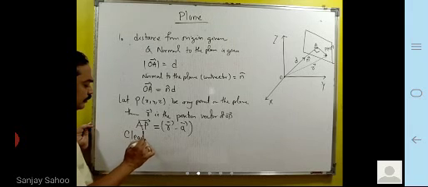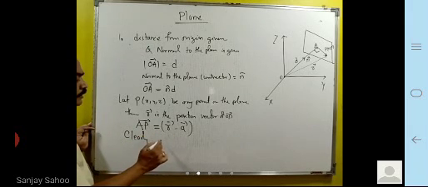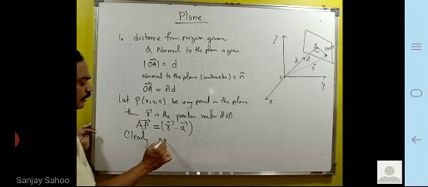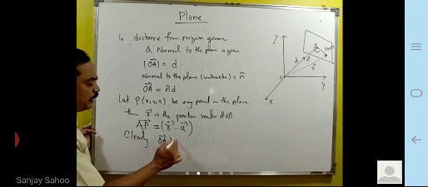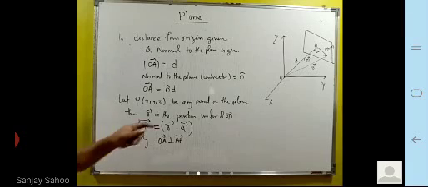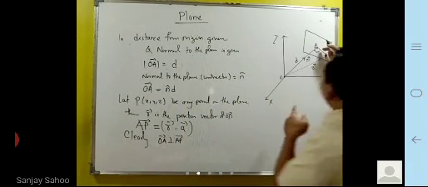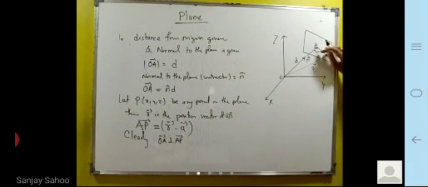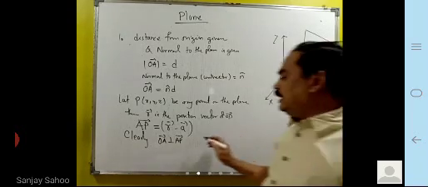Clearly, OA is perpendicular to AP. OA is perpendicular to the plane, so in the same way it will be perpendicular to AP. Then what are you getting?